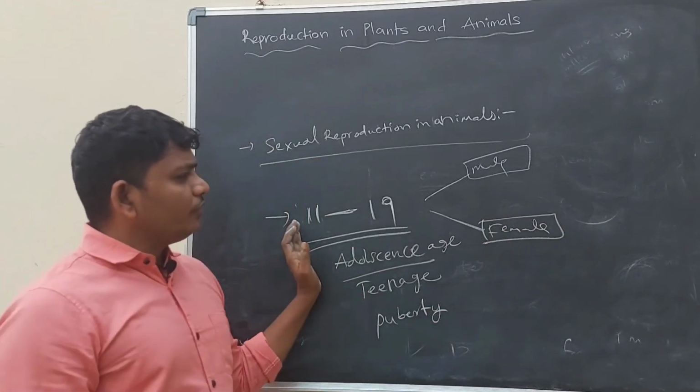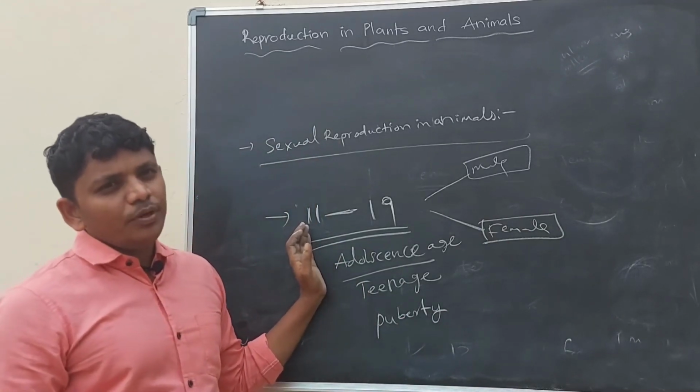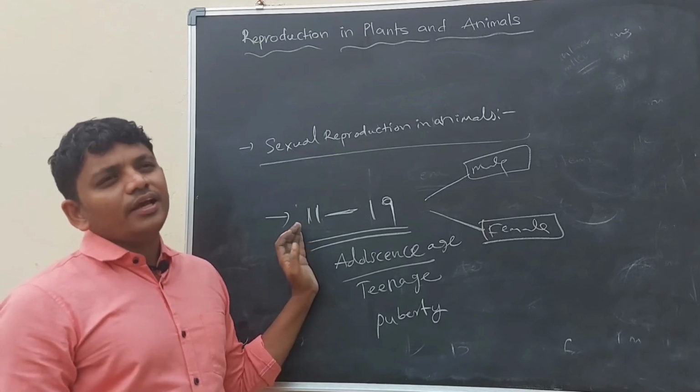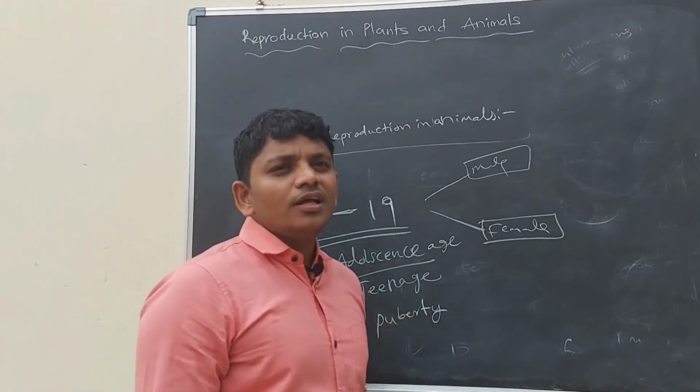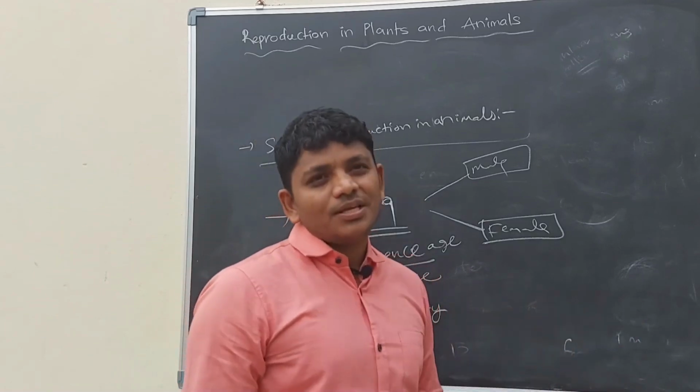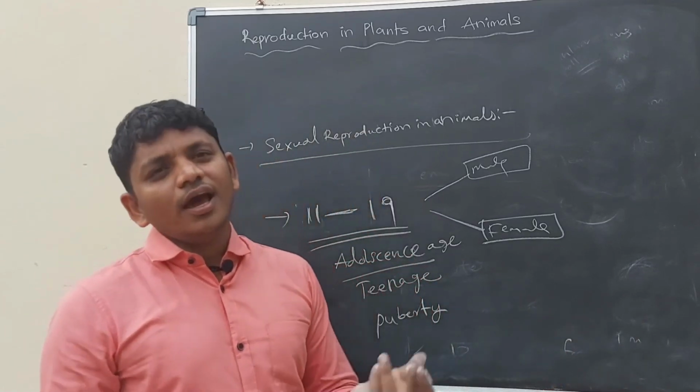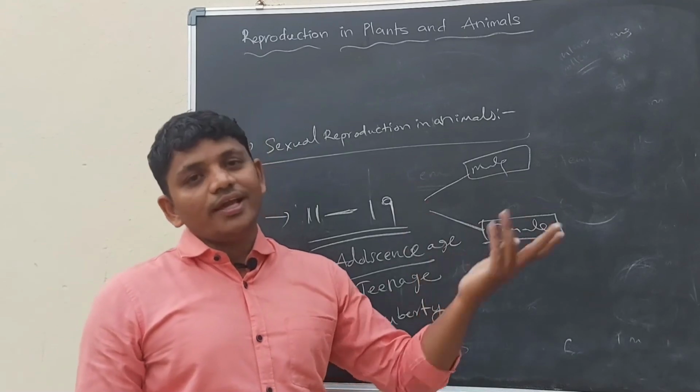In the 11 to 19 years of age, people feel that they are heroes, and they feel that they are facing more stress, but that is not right. They are not facing stress, but they feel like that.